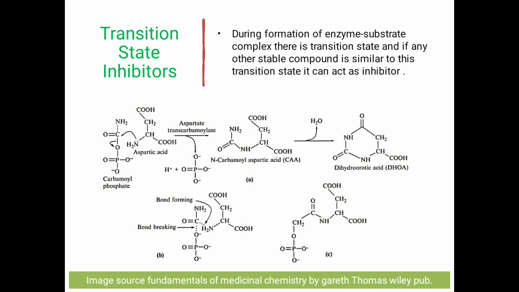B is a transition state and C is a stable compound. This stable compound and the transition state are very similar. The stable compound will replace the transition state and block further development of this reaction. Then there will be no growth of cancerous cells. Why will it bind? Because it is very similar to the transition state, and the transition state has an amino group required for the next step, which is absent in this stable compound. So it will replace it, and since the essential amino group is absent, it will halt the process there. This is nothing but transition state inhibitors.